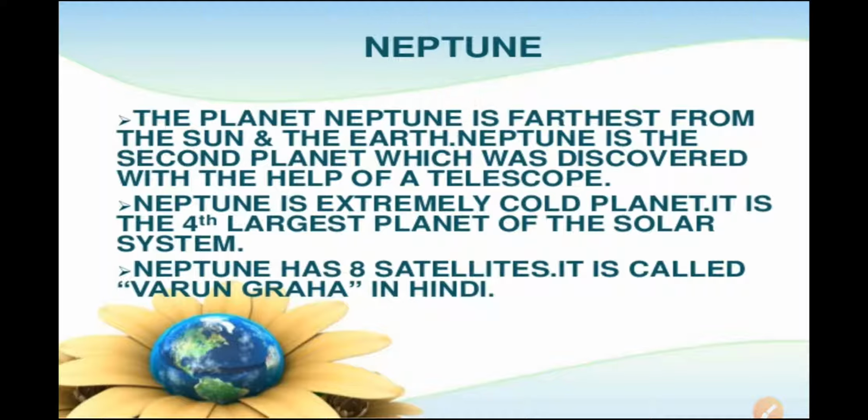So there are inner planets and outer planets again. Which are the outer planets? The planets outside the orbit of Mars, namely Jupiter, Saturn, Uranus and Neptune. So these are the outer planets, and they are far away from the Sun.